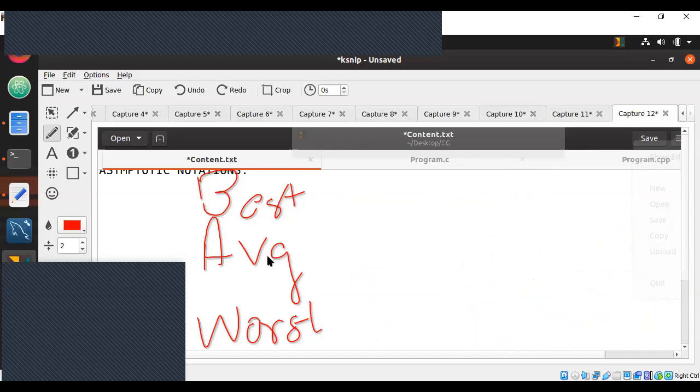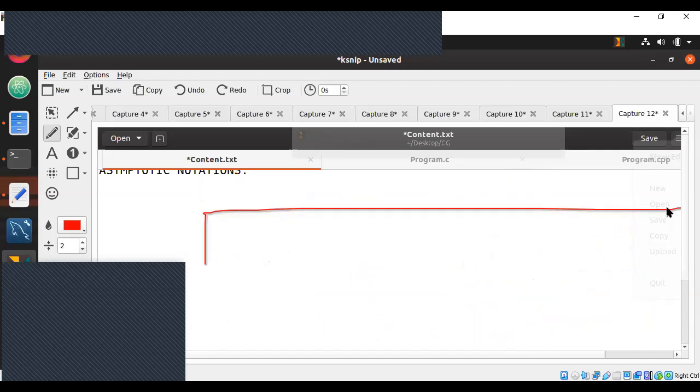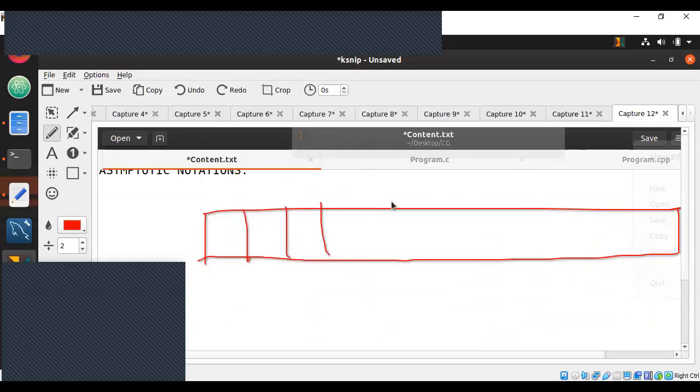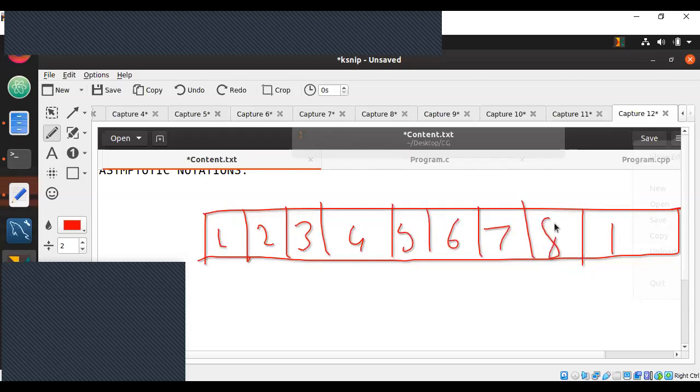Take one example. Now this will help you understand perfectly why worst case scenario is needed for us. Let's say 1, 2, 3, 4, 5, and 10. Now, if I'm searching for 11, worst case scenario, you're searching for all 10 elements, you're performing 10 comparisons, you're not finding it. That is your linear search.